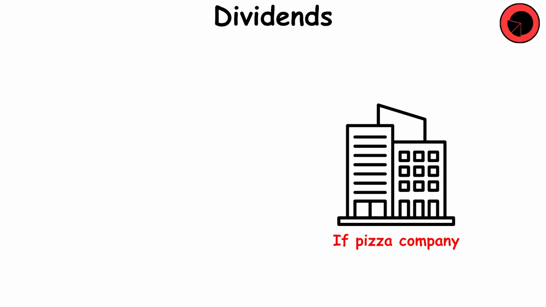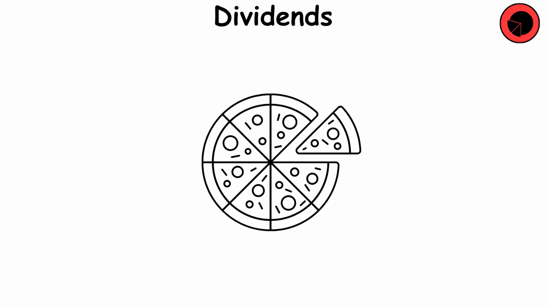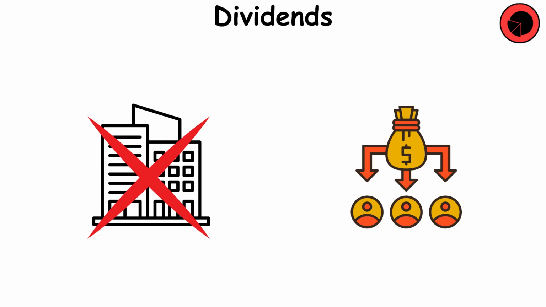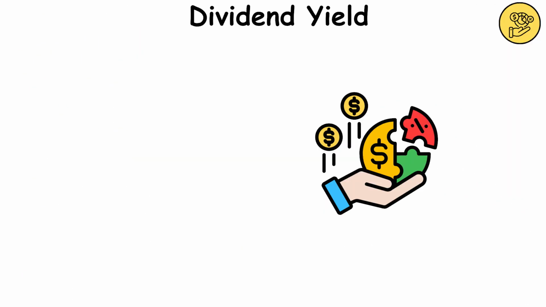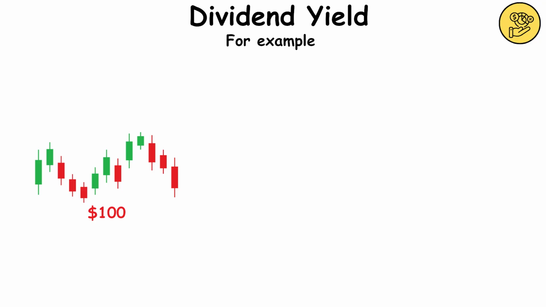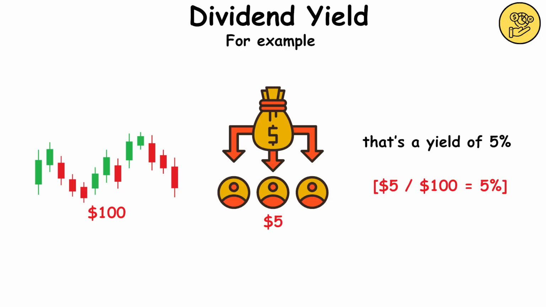Dividends. If pizza company makes a profit, or let's say has extra slices, it may distribute these to its shareholders in the form of dividends. But not all companies pay dividends. Dividend yield. Dividend as a percentage of the stock price. For example, stock price is $100, dividend is $5, that's a yield of 5%.